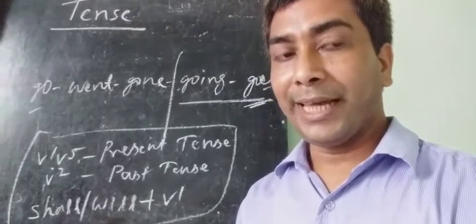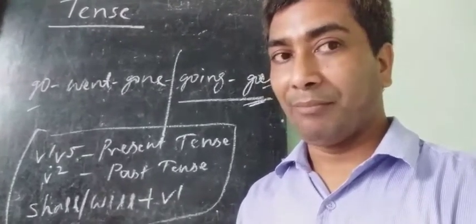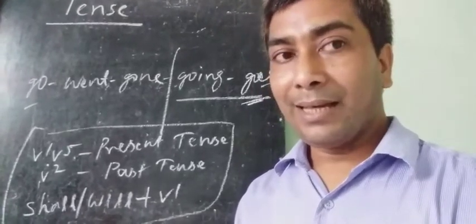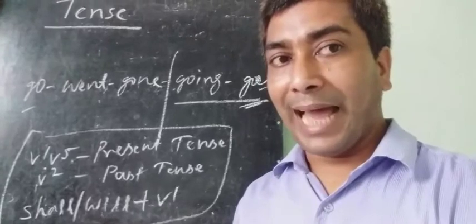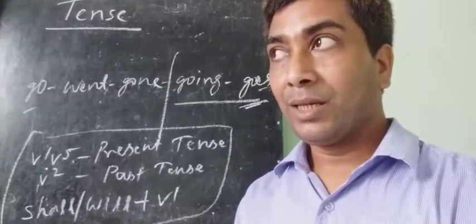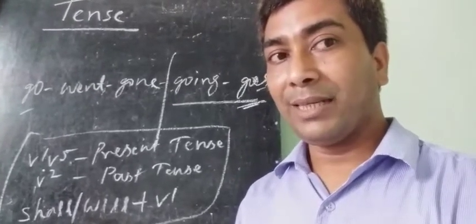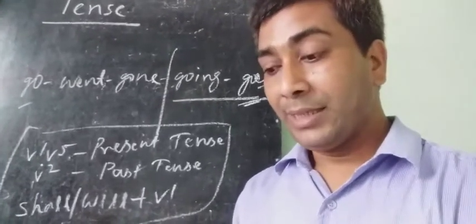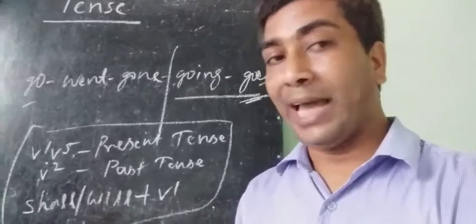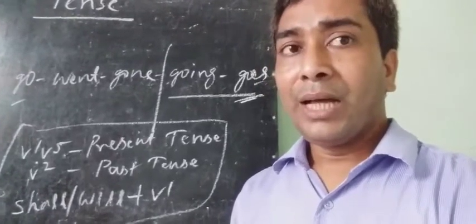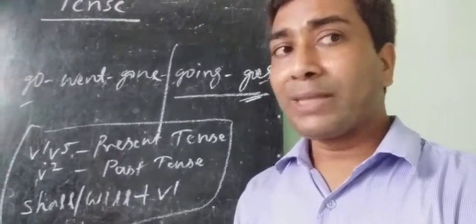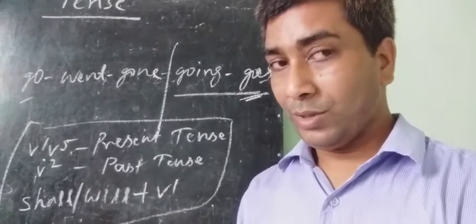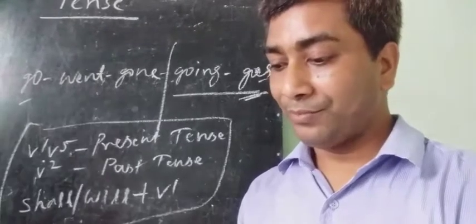It doesn't indicate past time, because here I want to say that at present time I don't have money. Otherwise, if I had money, I would help you. I don't have money, so how can I help you? So it indicates present time.